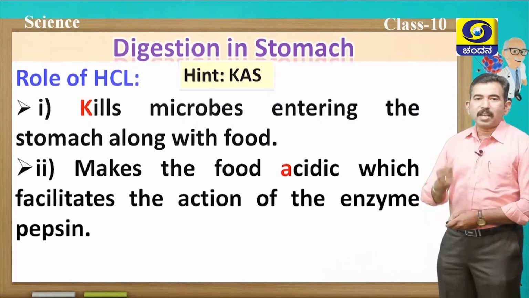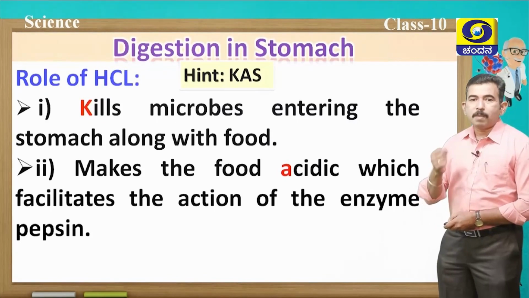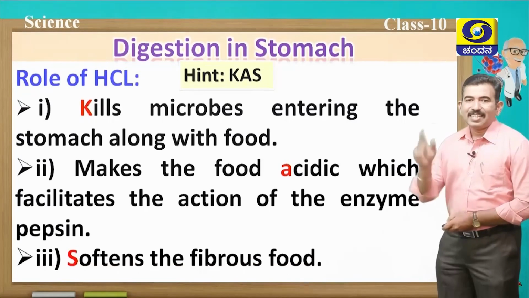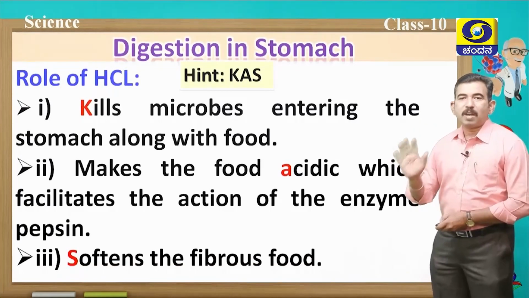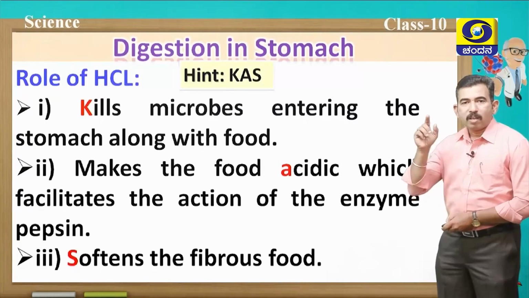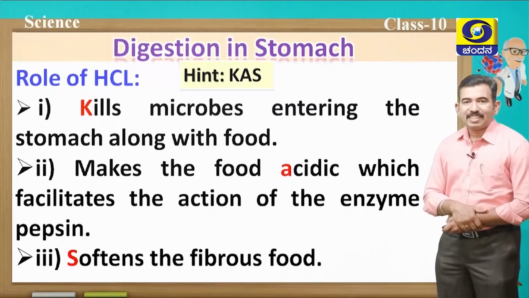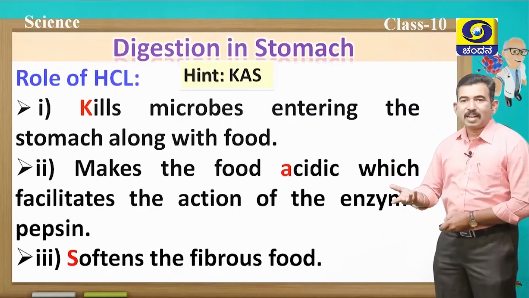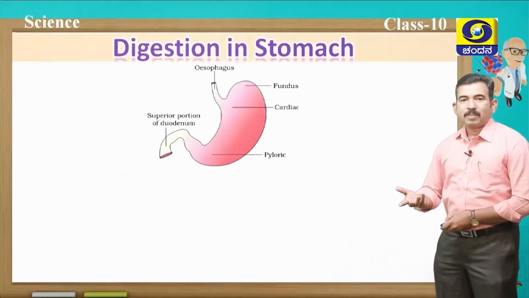It makes the food acidic, which facilitates the action of the enzyme pepsin. And S means softens the fibrous food. So these are the main three functions of HCl, hydrochloric acid. So remember the hint KAS, so that you can easily write it in the examination.